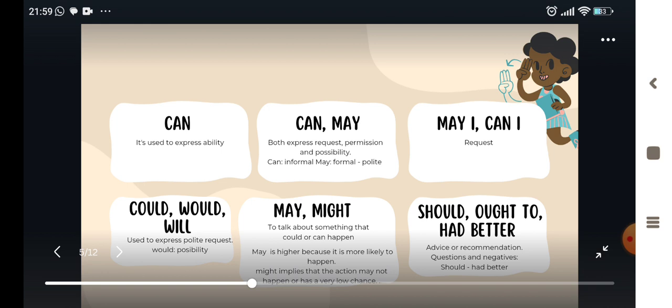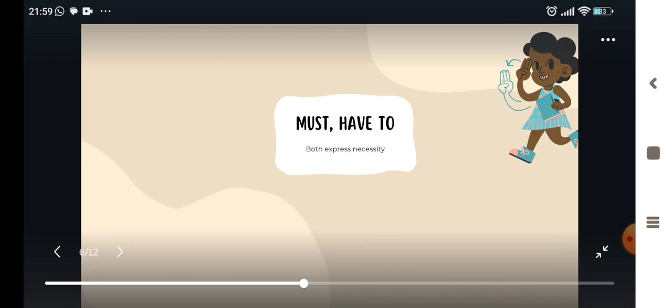Must and have to. Must refers to an obligation between two people or an obligation that you feel. And have to refers to an external obligation, of the rules or the law, something you have to do.